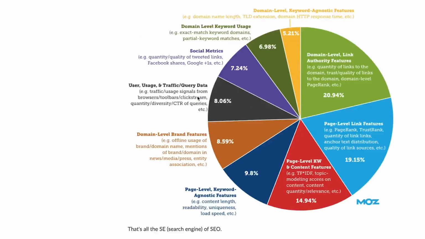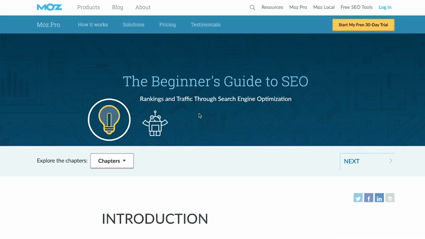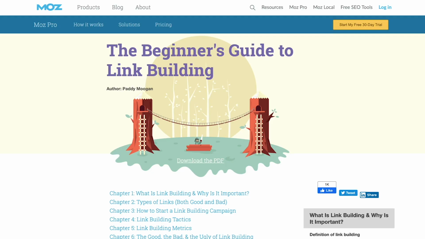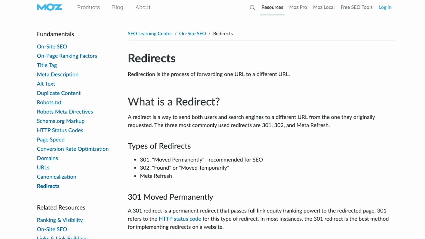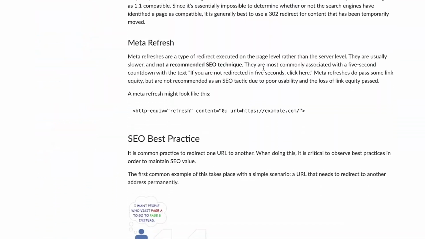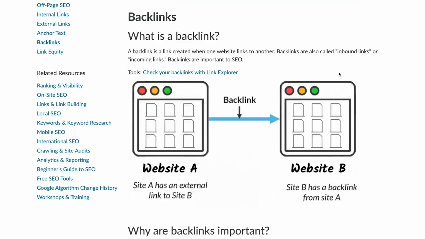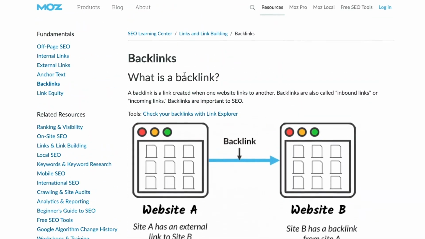And I would just do the same thing. I would go, this one's pretty short. This one's just on what is SEO. Here's another one, Beginner's Guide to SEO. Here's an introduction. Here's another one, Beginner's Guide to Link Building. Here's another one, redirects, 301s, 302s, what are redirects? Here's another one, backlinks, what is a backlink? And as you can see, when you just go through this whole process, you'll find all the pages.